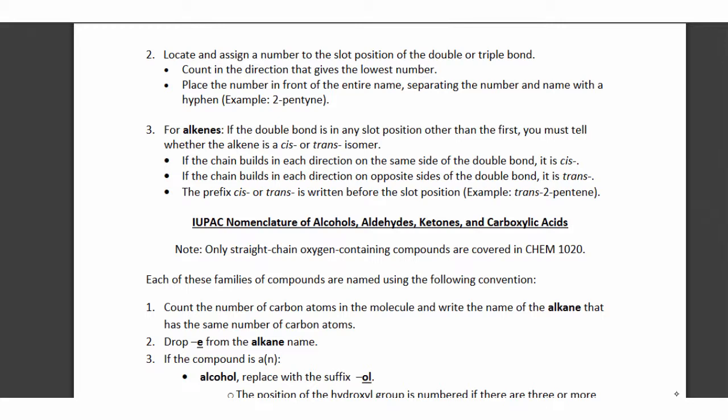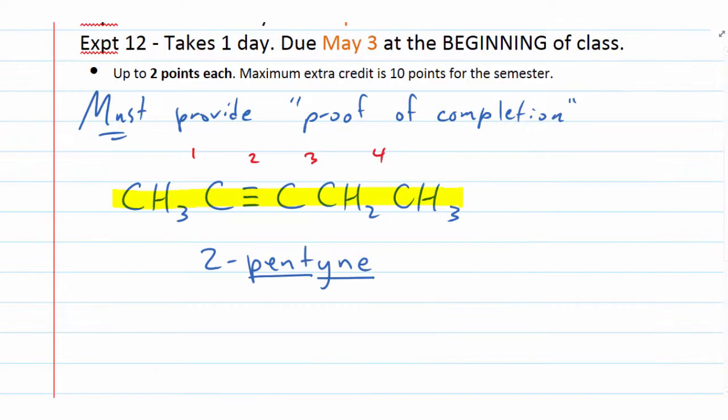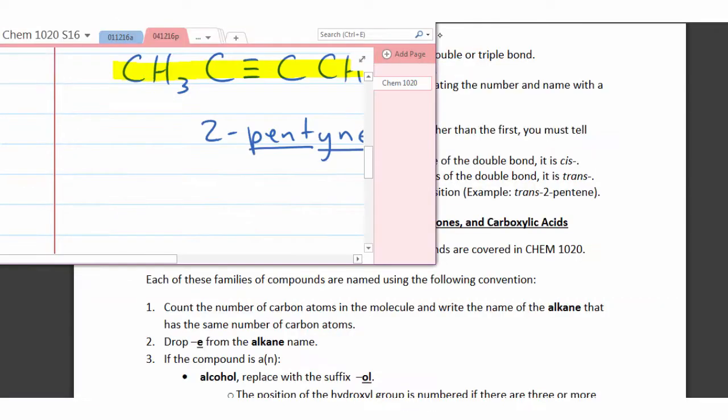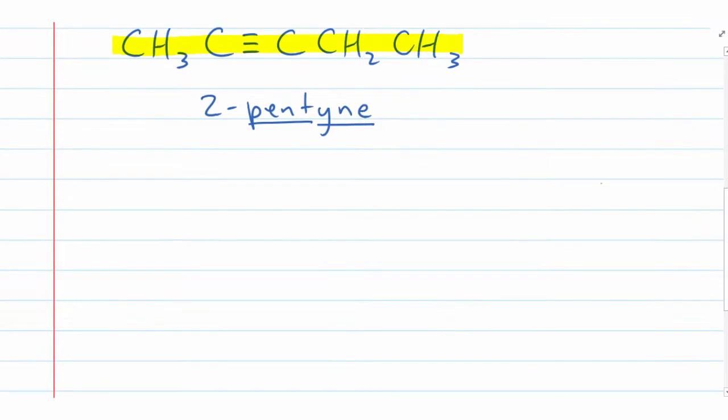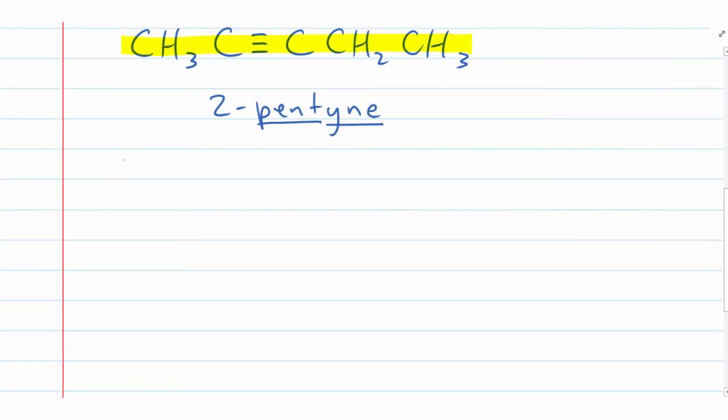So we come back here, we want to write that name out, and the name that we wind up with is trans 4-octene. Then if we want to write out the structure for this, I'll set it down here. If we want to show the difference between cis and trans, where do we begin on this?